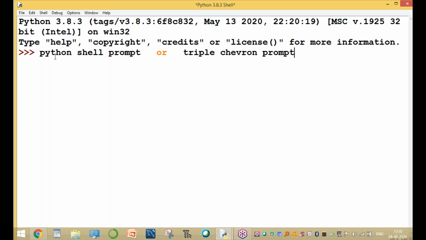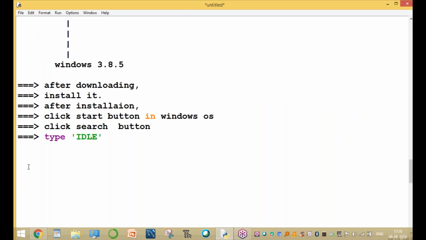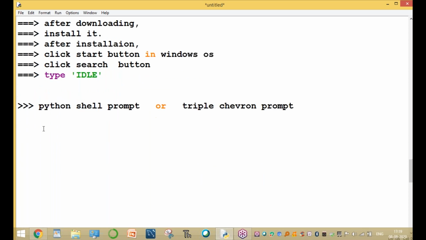Clear? Whenever you type in IDLE, it immediately displays the greater than symbols. In mathematics these are called greater than, but here it is called the Python shell prompt or triple chevron prompt.